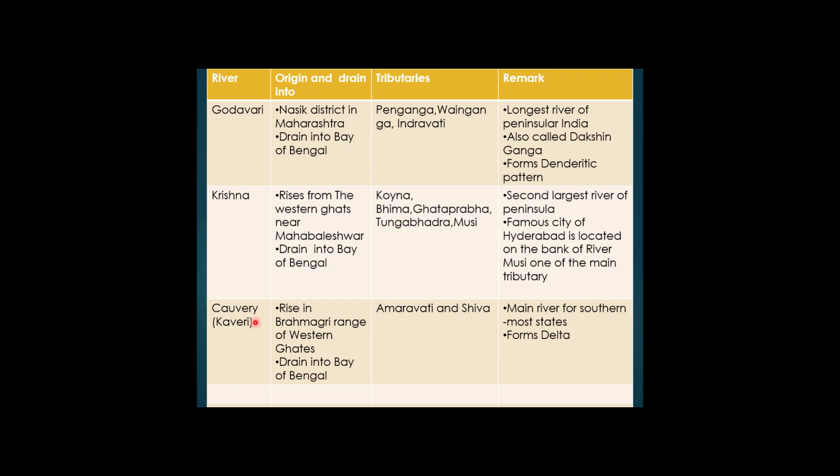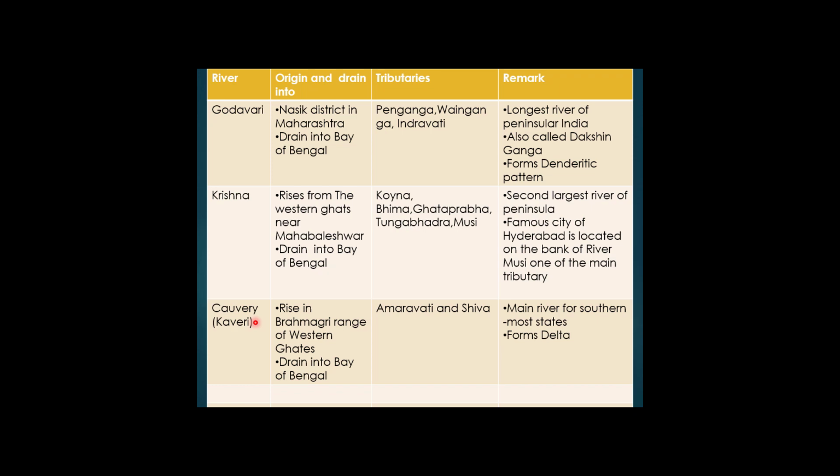The total length of river Kaveri is 760 km. The main tributaries of river Kaveri are Amravati, Bhavani, Hemavati and Kabini. It is draining into the three states of India, that is Karnataka, Kerala and Tamil Nadu. This is the main river of southern India, and it also forms a delta before it discharges its water in the Bay of Bengal.